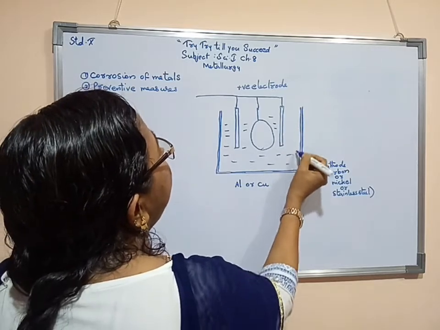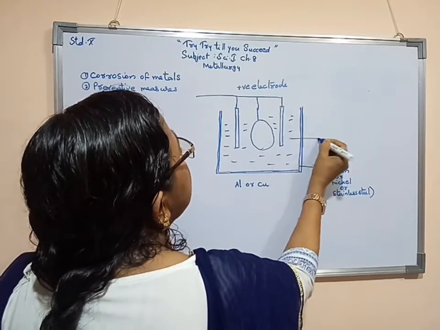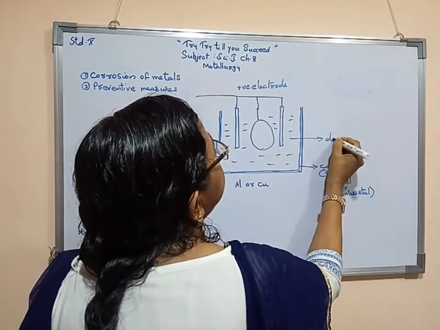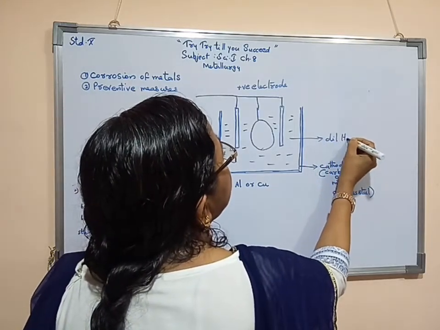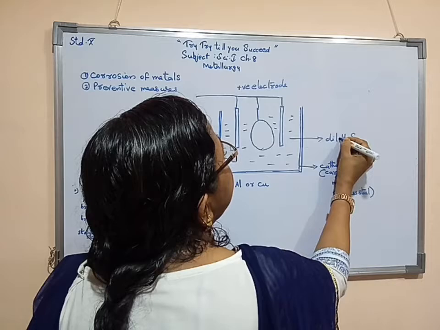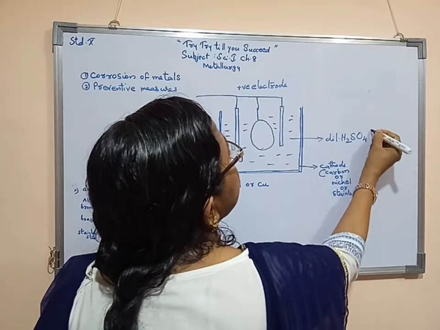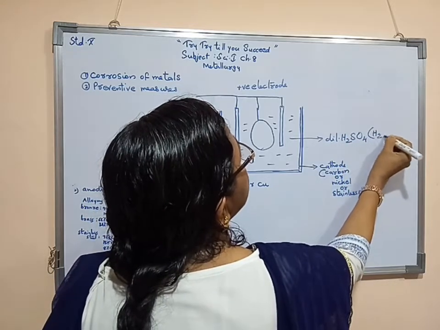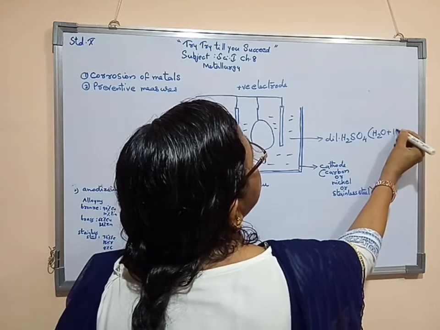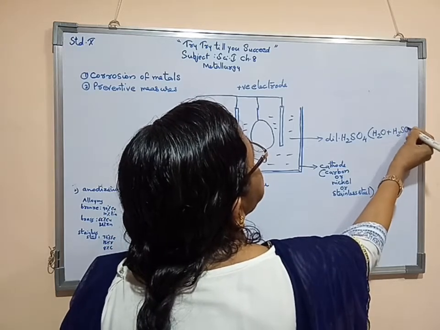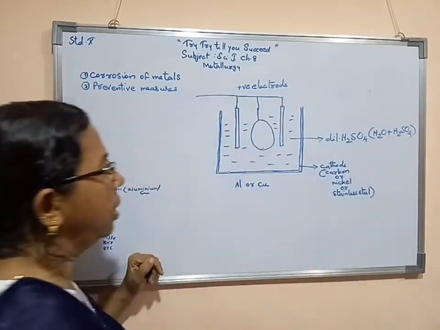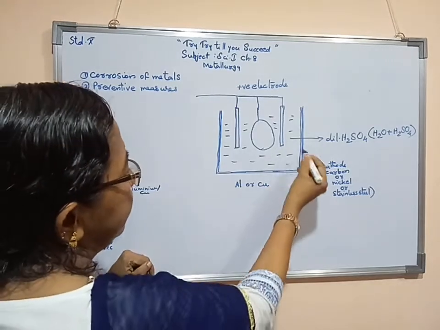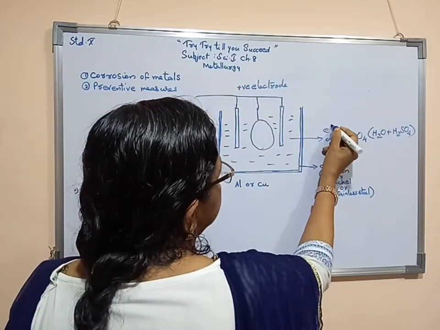The electrolyte we are using is dilute sulfuric acid. That means water plus sulfuric acid will be there. So this is the electrolyte.